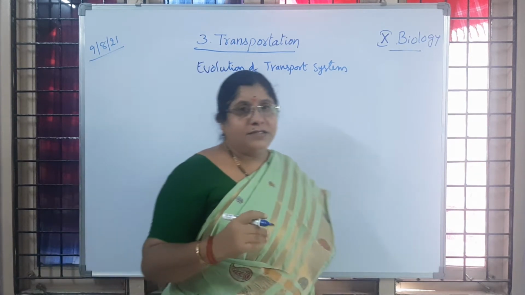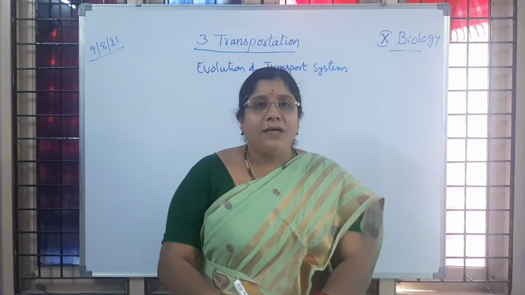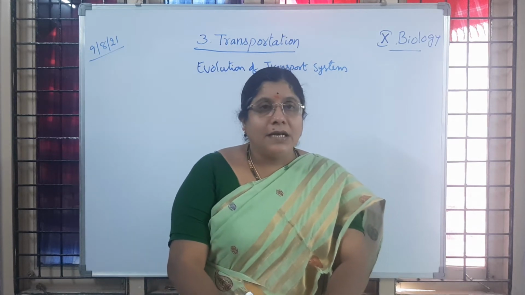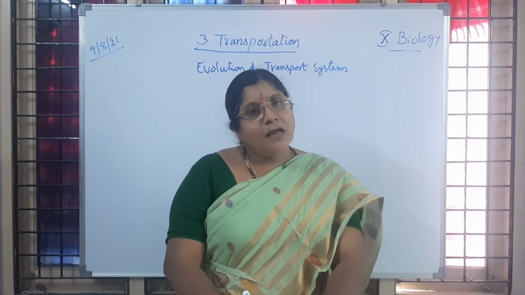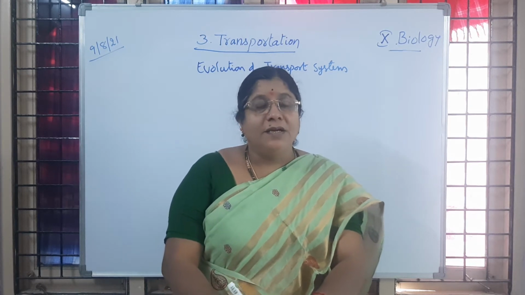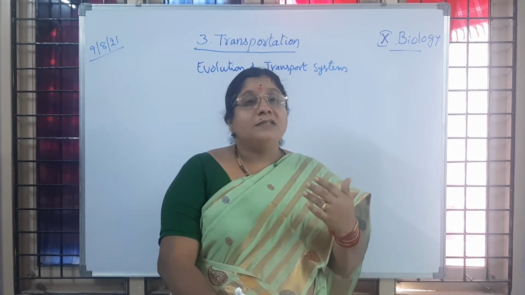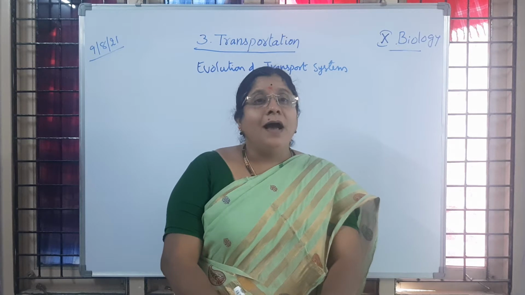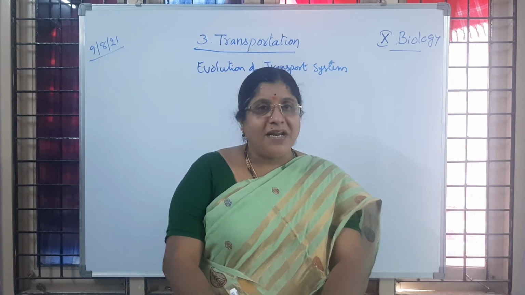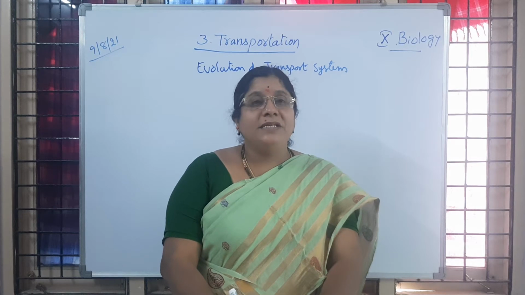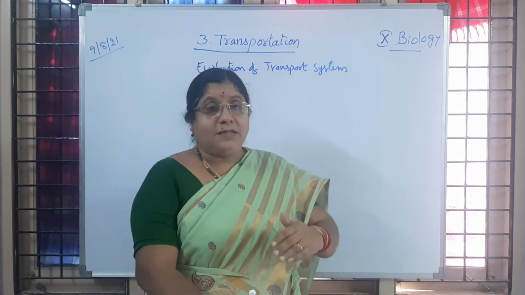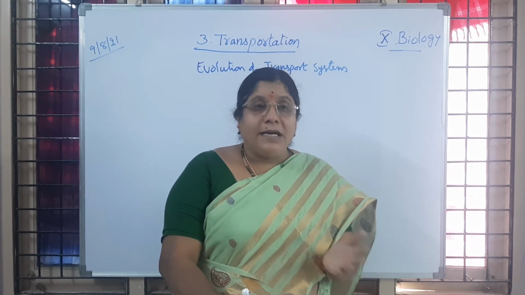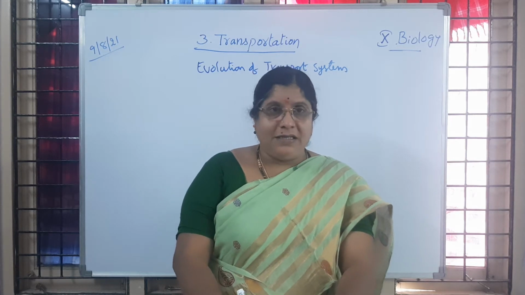in different organisms. Okay. So now if we observe the unicellular organisms, which are made up of a single cell, and the multicellular animals, which are made up of many cells. Cells are the basic structural and functional units of all living organisms, and the cells are covered with a membrane called the cell membrane. Through this cell membrane, or plasma membrane, the entry and exit of materials happens all the time. Is it clear to you?